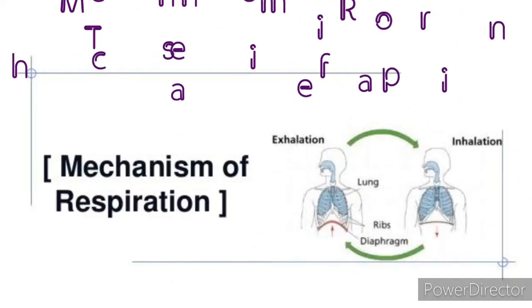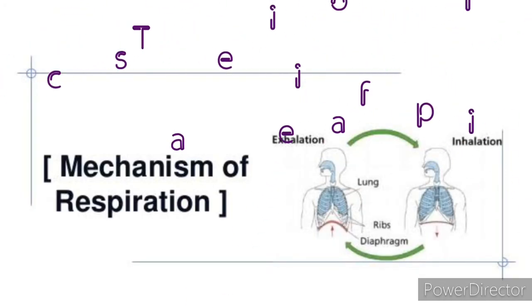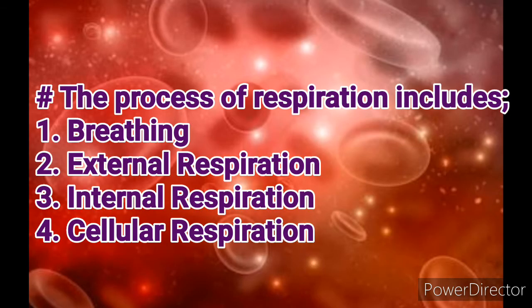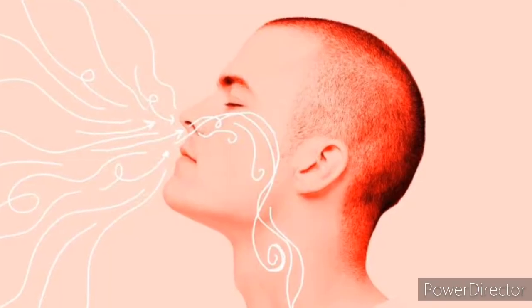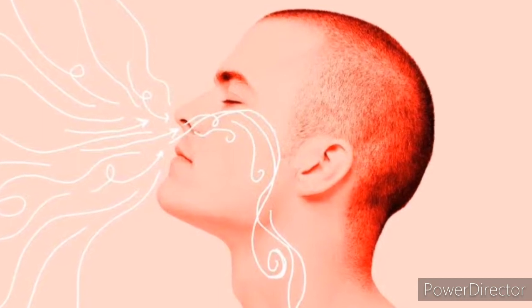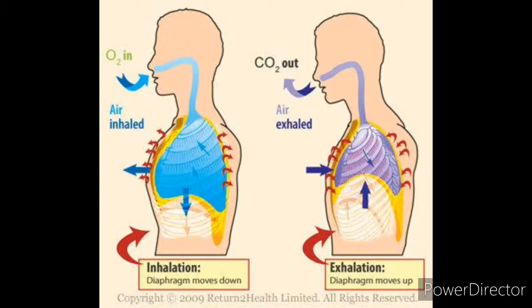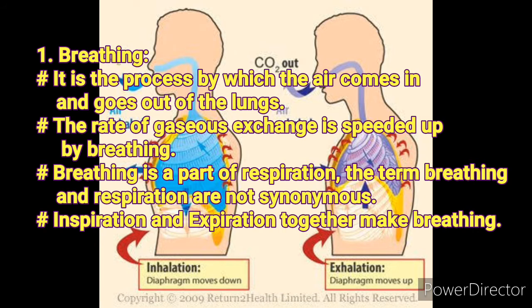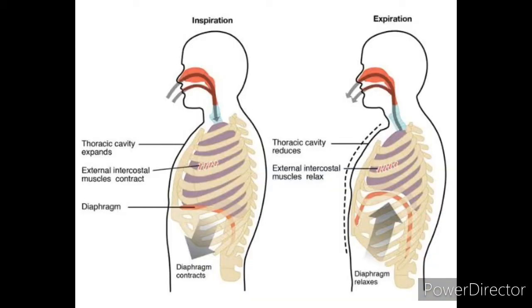Now we are going to discuss the mechanism of respiration in human beings. The process of respiration includes breathing, external respiration, internal respiration and cellular respiration. Breathing is the process by which air comes in and goes out of the lungs. The rate of gaseous exchange is speeded up by breathing. Breathing is a part of respiration, and the terms breathing and respiration are non-synonymous. Inspiration and expiration together make breathing.